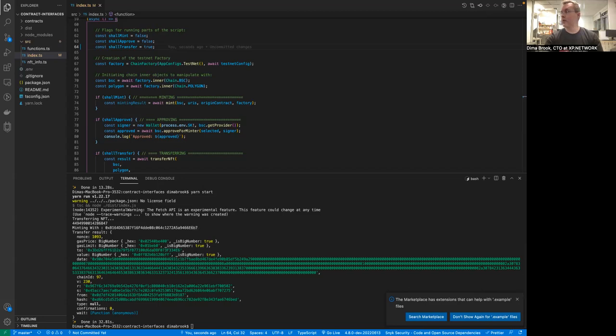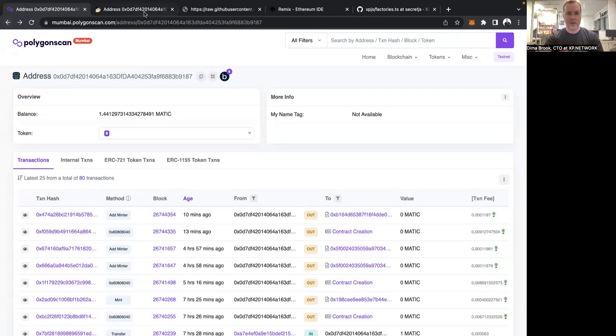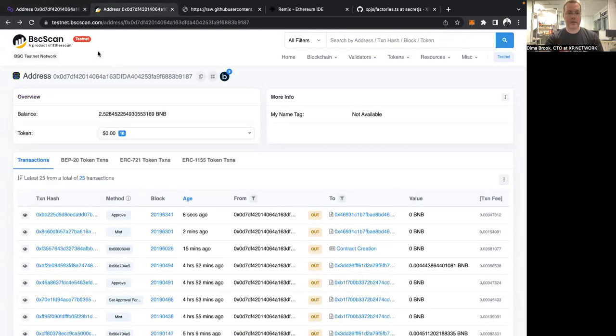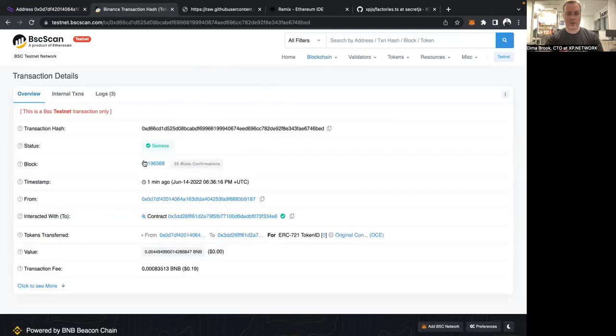Let me quickly check the logs of the validators. And the logs of the validators are fine. They look good. Well, first we can actually go to BSC. We can check the transaction, this is the transfer transaction. Let's get inside the transaction and we see that it succeeded here on BSC.